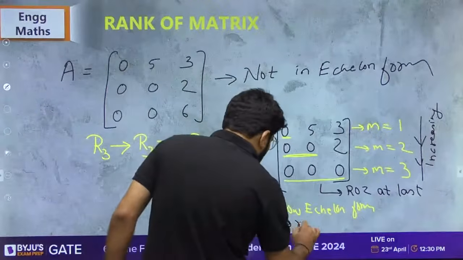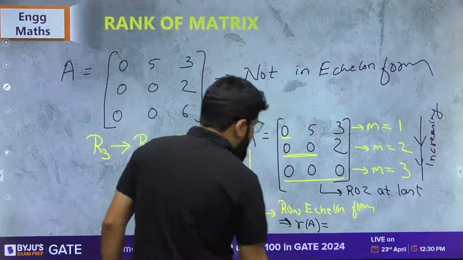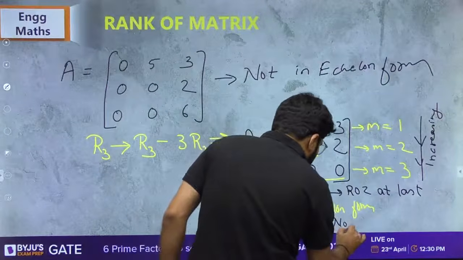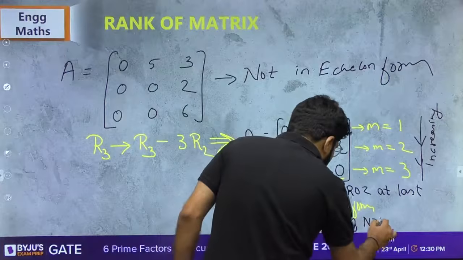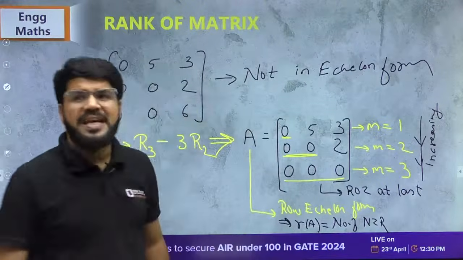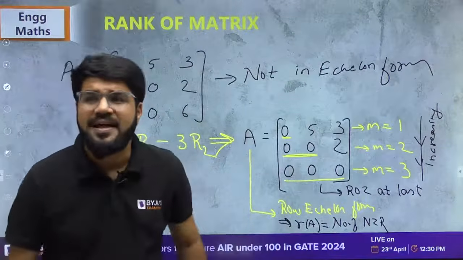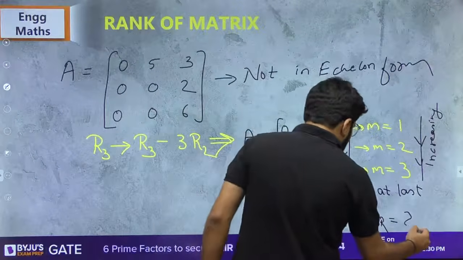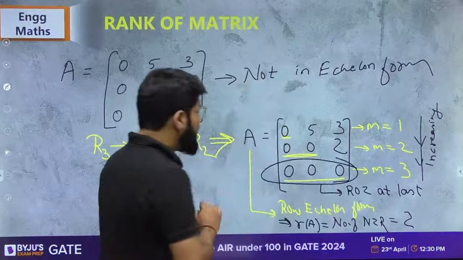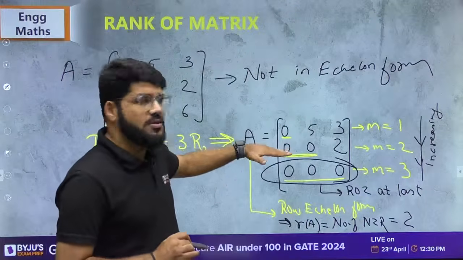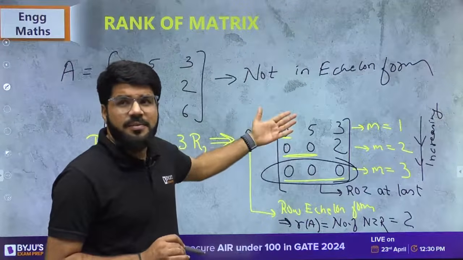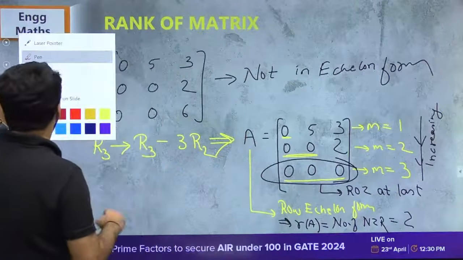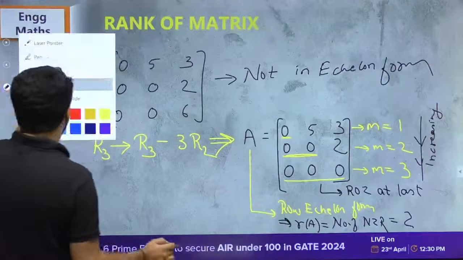And if it is in the row echelon form, rank is equal to number of non-zero rows. Short form में लिख देते हैं. Non-zero rows, NZR. And how many non-zero rows? 2, because third one 0 hai. First is non-zero. Second is non-zero. 0 row means all elements 0. So only one 0 row. Rest 2 are non-zero. So rank is equal to 2.